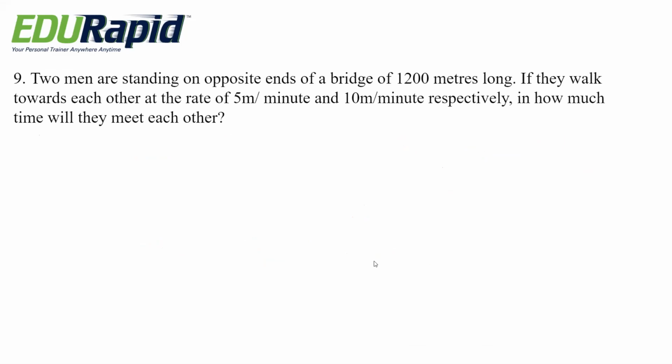Next question. Two men are standing on opposite ends of a bridge of 1200 meters long. If they walk towards each other at the rate of 5 meter per minute and 10 meter per minute respectively, in how much time will they meet each other? Options are 60 minutes, 80 minutes, 85 minutes, 90 minutes.